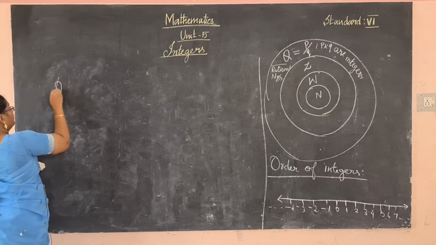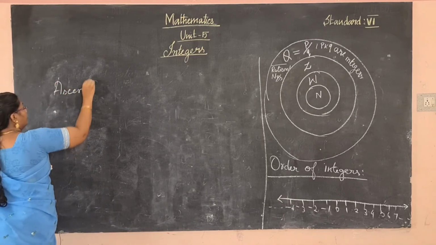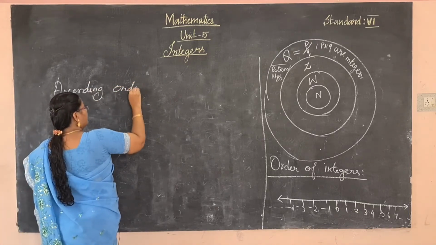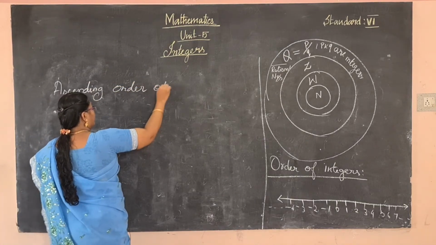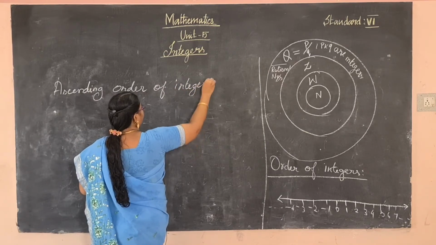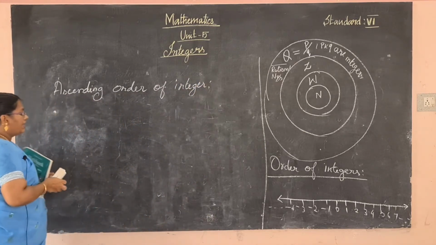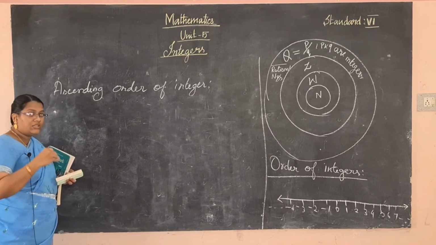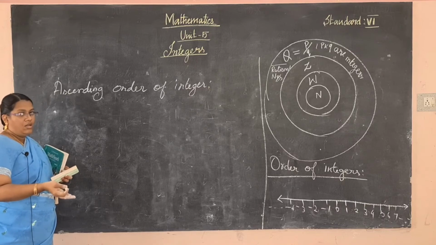Ascending order of integers. How can you write ascending order? Ascending order means writing the numbers from smallest to largest number.